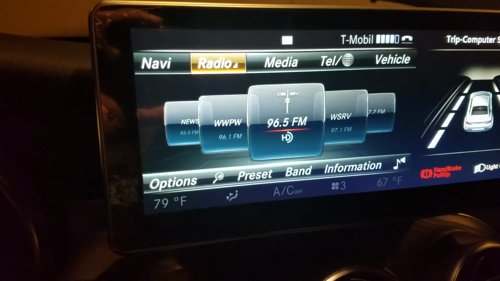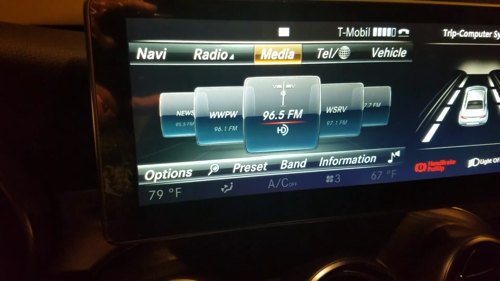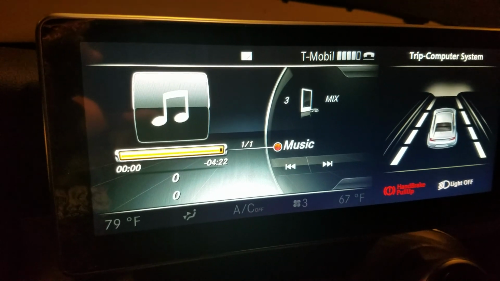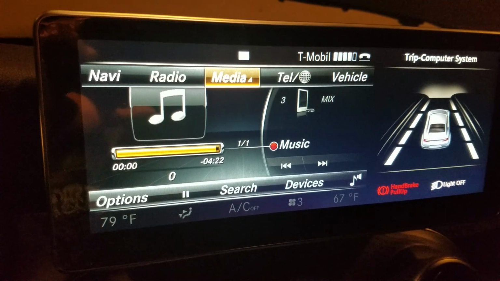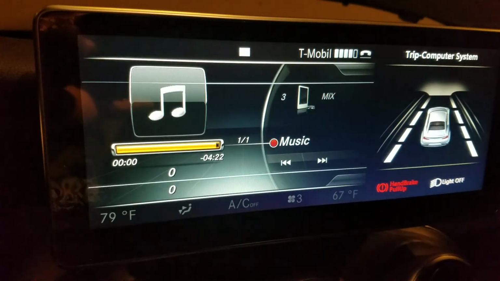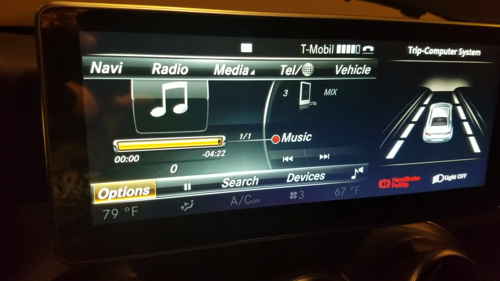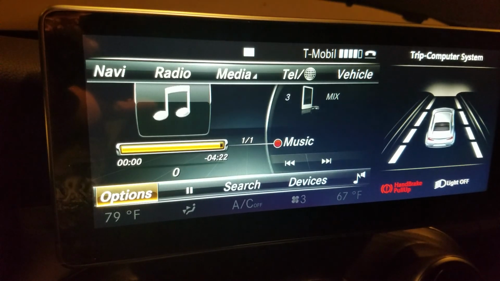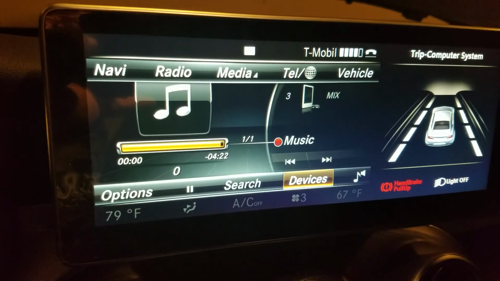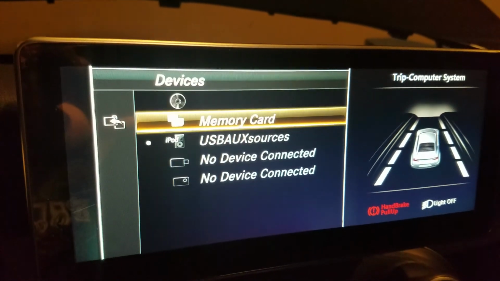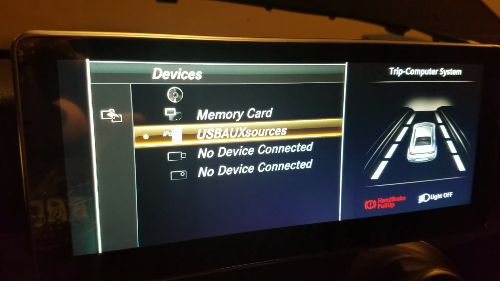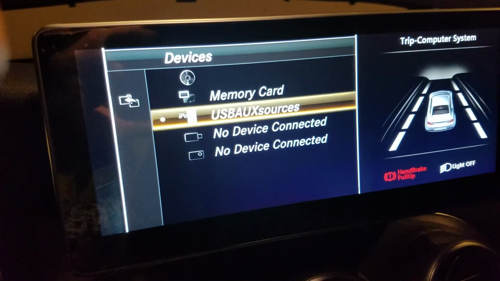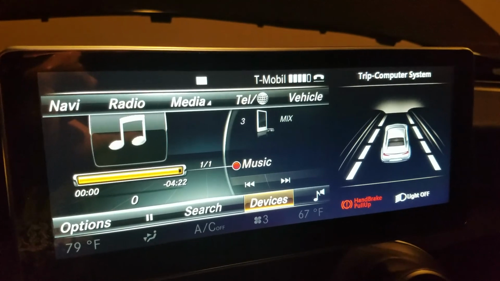Now here under media, as you can see, there's nothing playing here. I've gone into options, playback mode, nothing. Devices, as you can see, I've got memory card, USB. This is what the USB is, which is down here inside the console. And nothing happens.